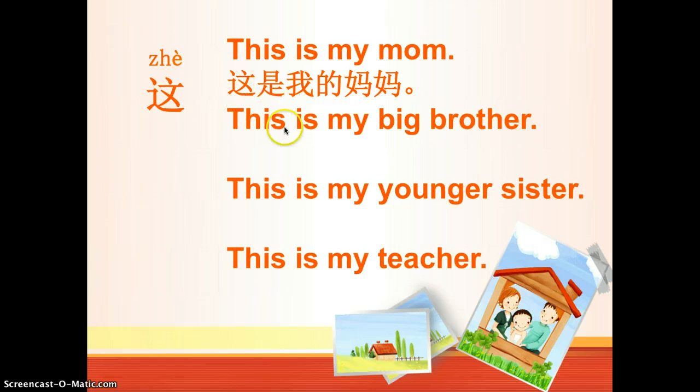Okay, this one. This is my big brother. So first, how to do big brother? It's 哥哥, right? My big brother, that will be 我的哥哥. So this is, that will be 这是. So is, which is to be, is 是 in Chinese. So 这是我的哥哥. This is my older brother.